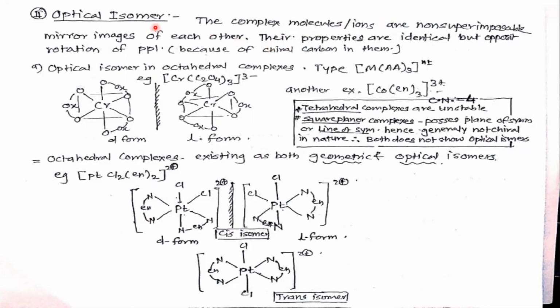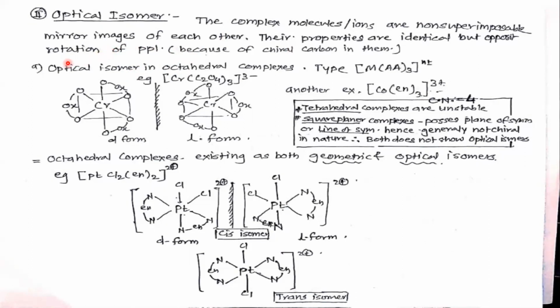The isomers have the same molecular formula and the same structural formula, but the behavior of both structures is different in front of plane polarized light. One rotates the plane polarized light in the clockwise direction, another rotates it in the anti-clockwise direction. So one is the dextro form and another is the levo form.